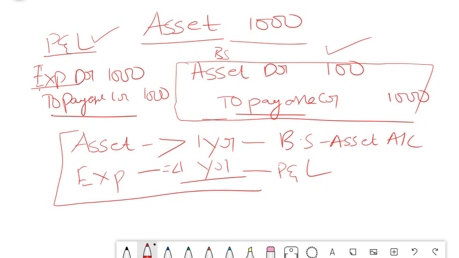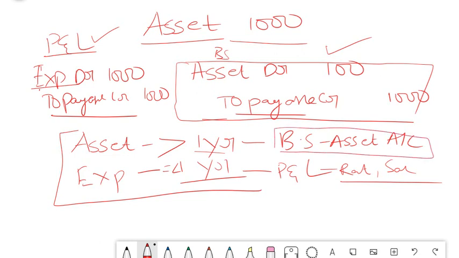Any benefit of which you get for more than 1 year is an asset, and if it is less than 1 year or 1 year, it is a P&L item. Example, rent, salary, all these are for a period of 1 year only. You don't pay future salaries now, right? Isn't it? So that's why all these come under expense, whereas your plant and machinery, building, cash, everything gives benefit to you for more than 1 year, so it comes under your balance sheet concept. So now hope you understood the distinction between balance sheet and profit and loss first of all. Okay,